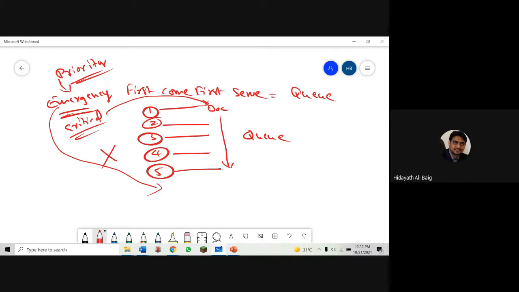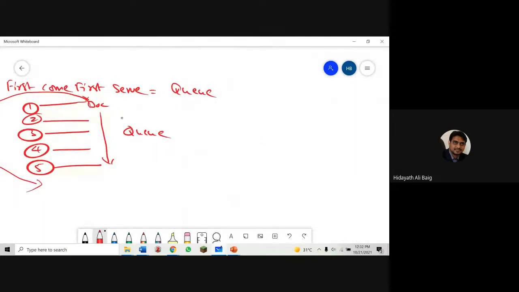Because some processes in the system are important. So we cannot stop them. We have to send them to the system. Now we have a concept called priority.